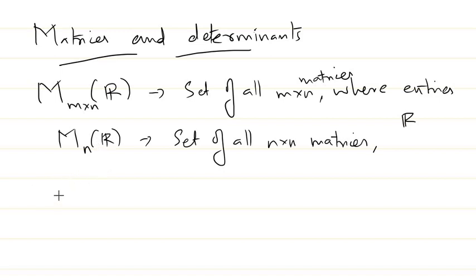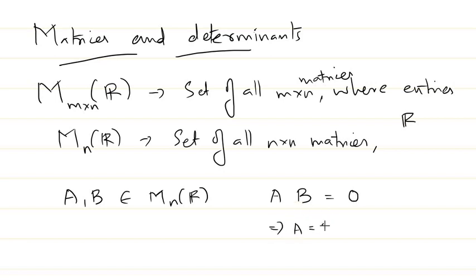And before getting into the lectures, I would like you to revise a few simple things. I'll just pose some simple questions. Suppose you take two matrices A and B from M_n of R. If the product of these two matrices, that is AB, is equal to the zero matrix, does that mean that A equals 0 and B equals 0?